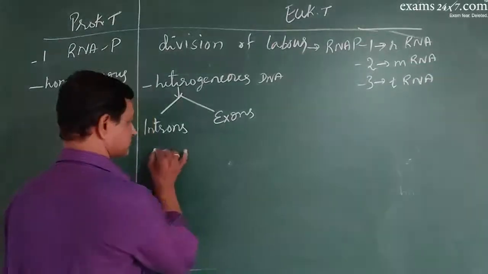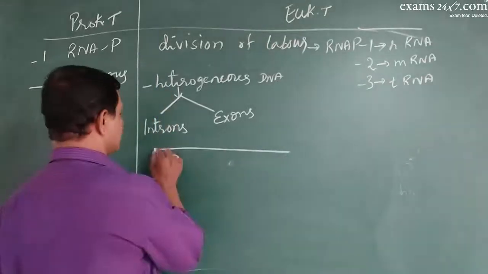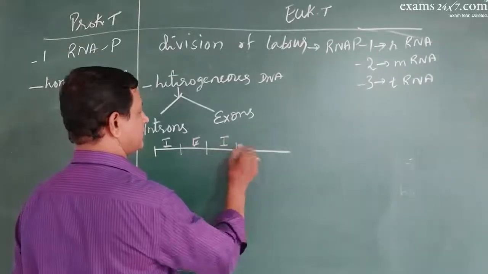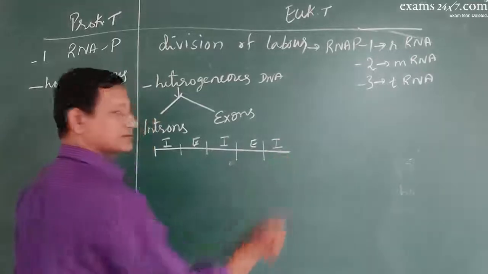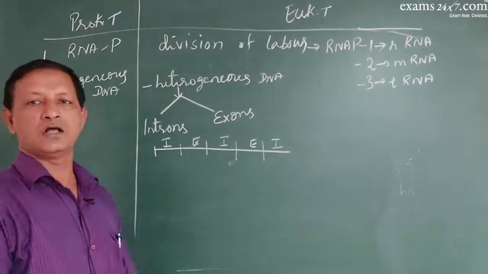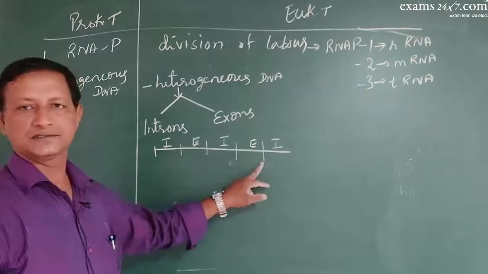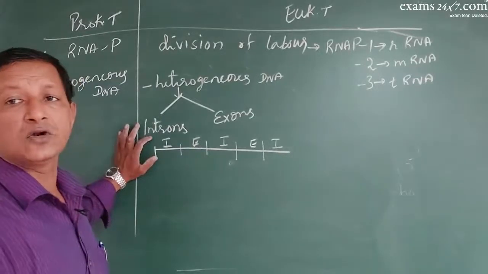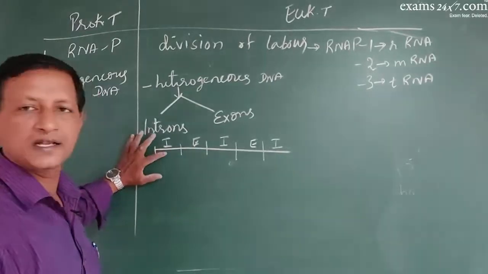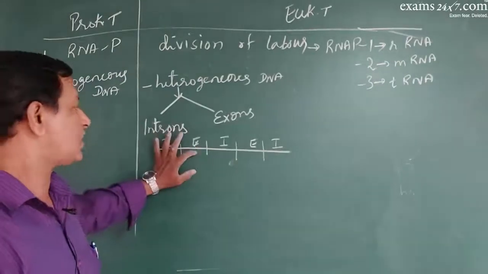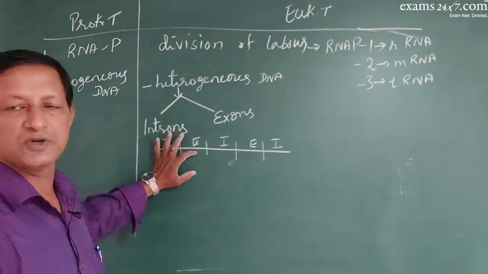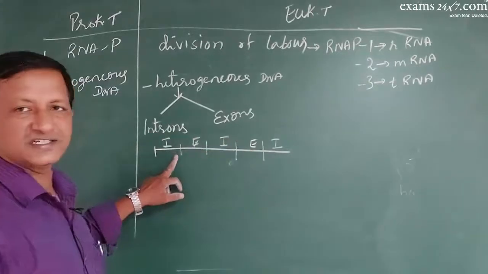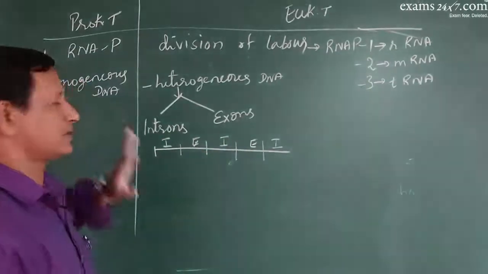For example, suppose this is a DNA molecule: some length will be intron, some length will be exon, again some length will be intron, some length will be exon. So introns and exons alternate on a DNA strand. What is the difference? Introns are non-coding sequences. The sequences are there, but they do not produce any protein. Exons are the coding sequences which are actually responsible for the formation of a protein molecule. So this is the heterogeneous nature of DNA. Such a thing is not there in prokaryotes.